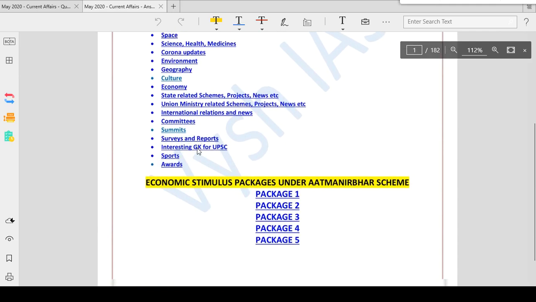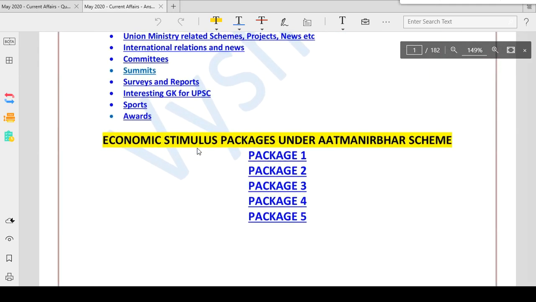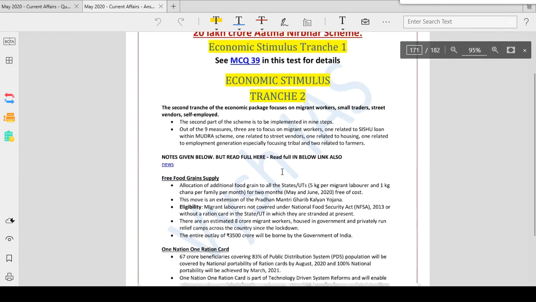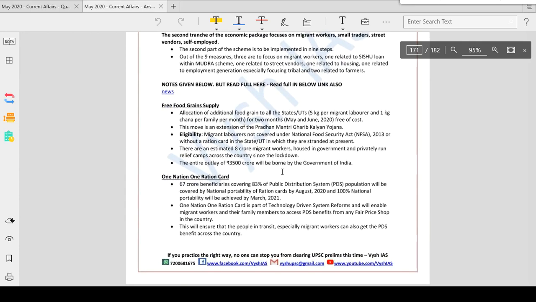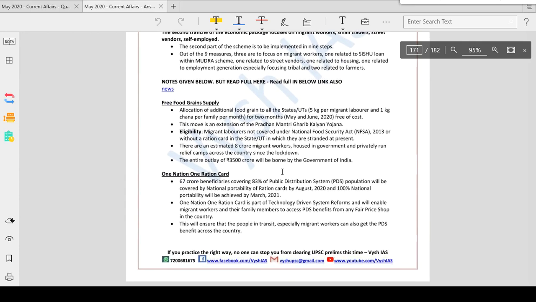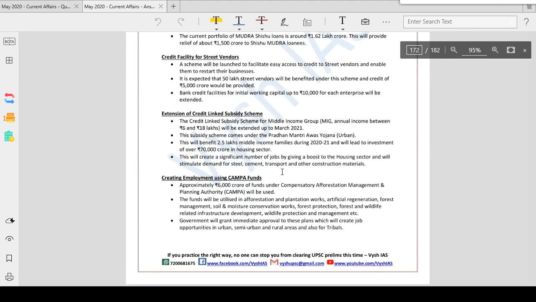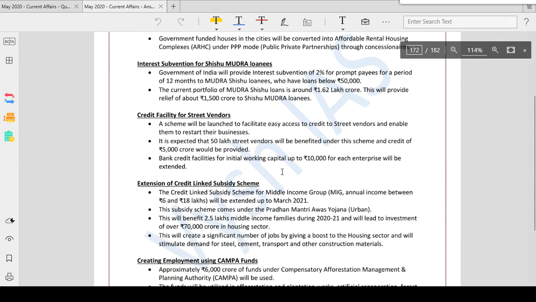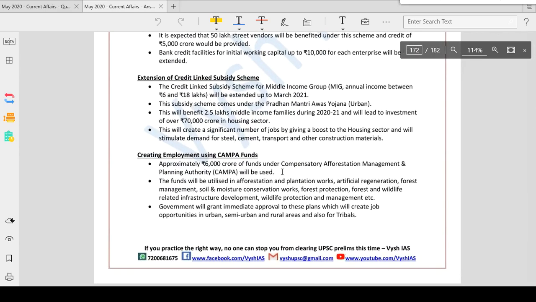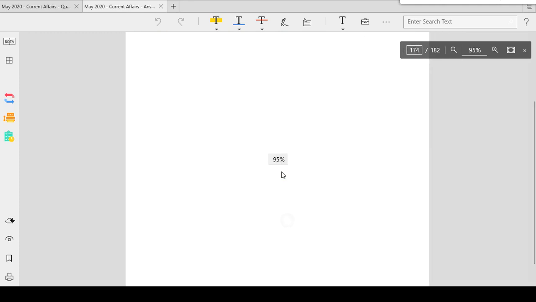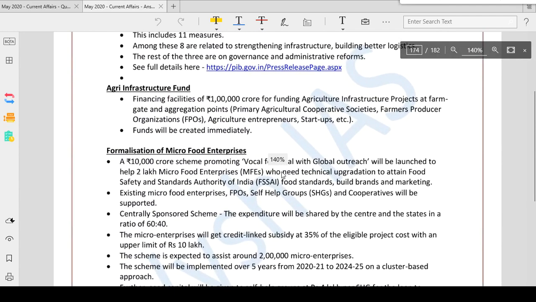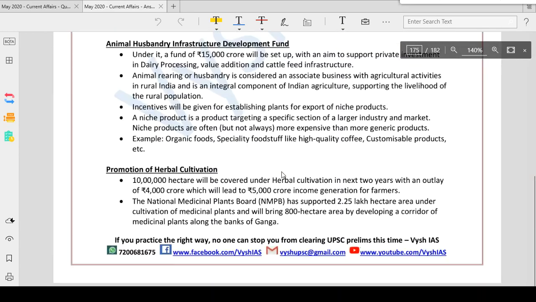Before that, I'll show you this. If you see here, stimulus package 1, 2, 3, you can click on anything. Suppose you go and click on package 2. It will take you to the page where package 2 is mentioned. So if you see here, these are the notes I mentioned. It was about agriculture and food: food grain supply, One Nation One Ration Card, affordable housing, credit facility. These are the things announced here. Now if you go back and click on maybe package 3, see, notes are given in bullet point form.